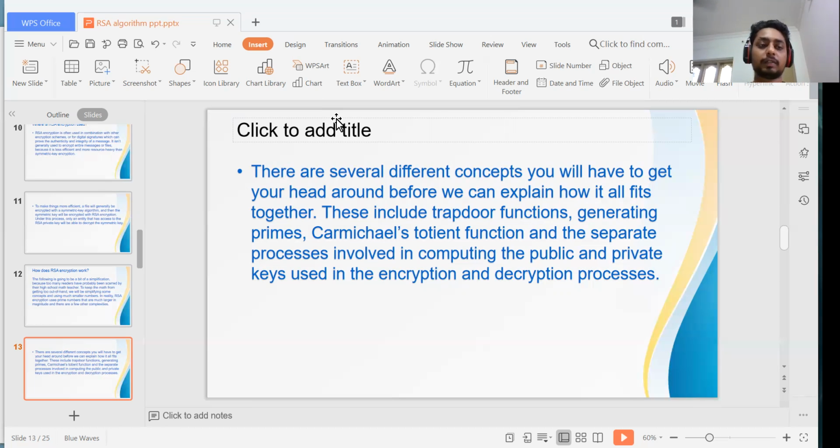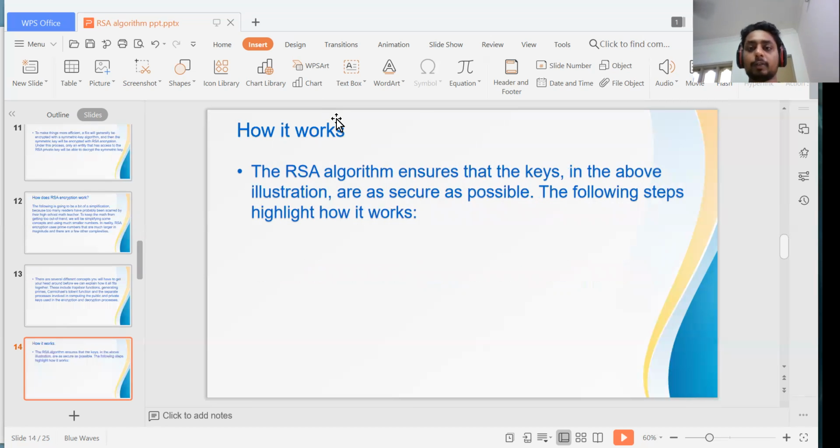Yeah, we all know how RSA encryption works. What follows is going to be a bit of a specification, because many readers have probably been scared by the math. We use prime numbers like that. We can show how it works. The RSA algorithm ensures that.